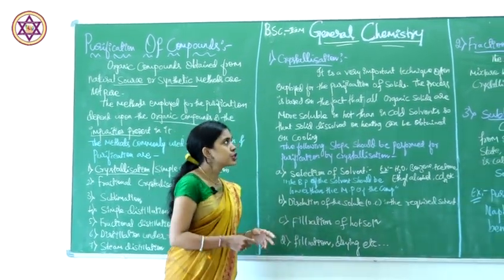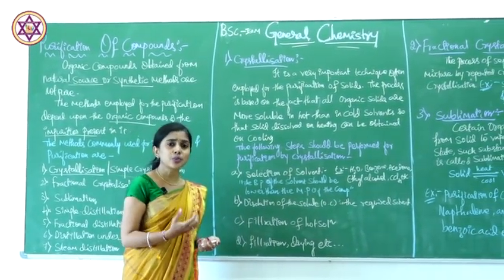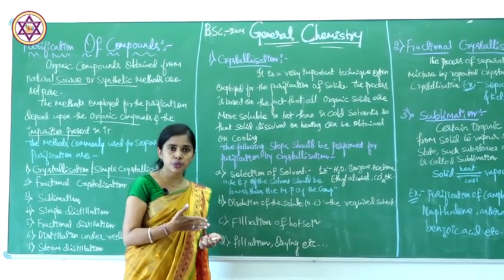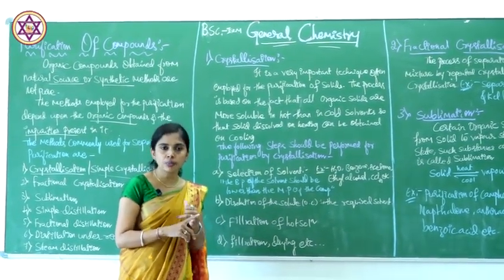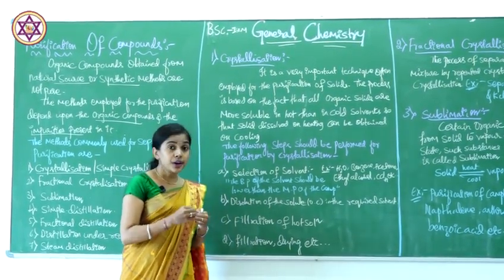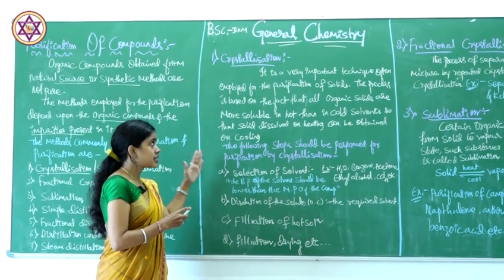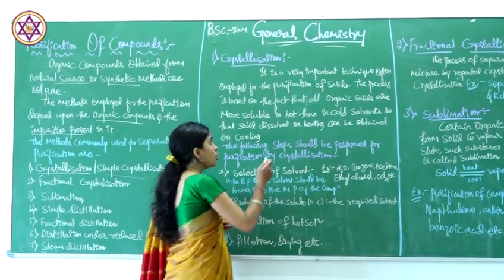We purify the organic compound depending on what kind of compound it is and what kind of impurities are present. Here in crystallization, we take solid forms only.